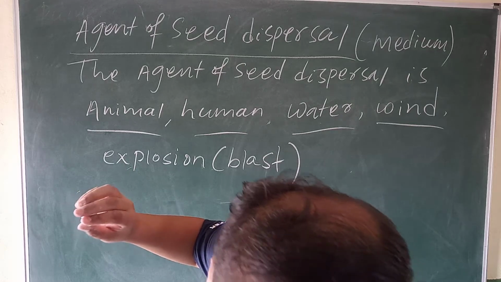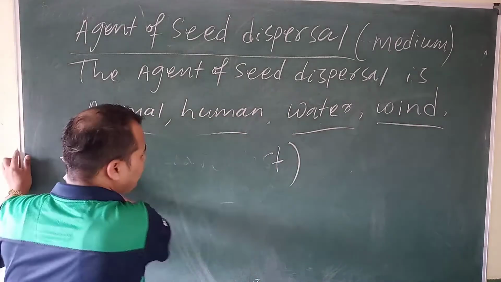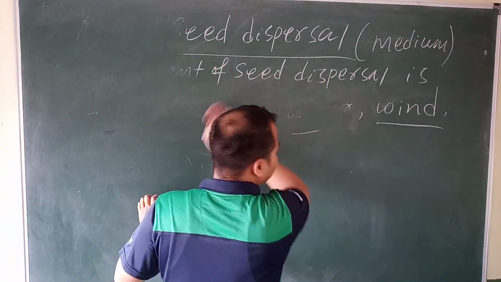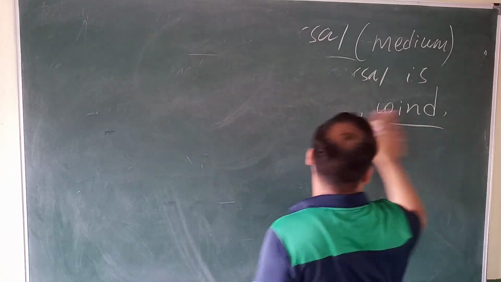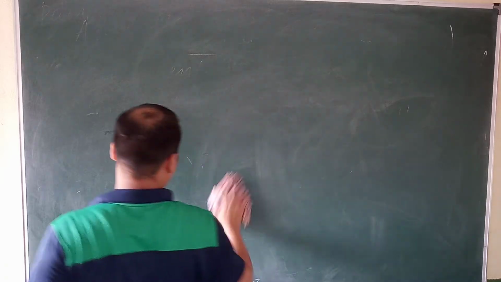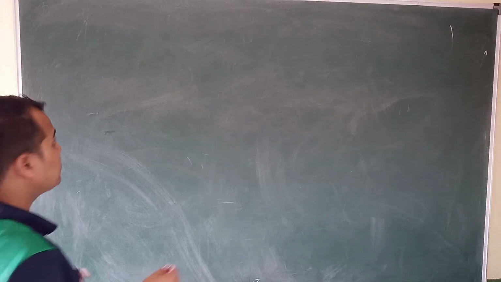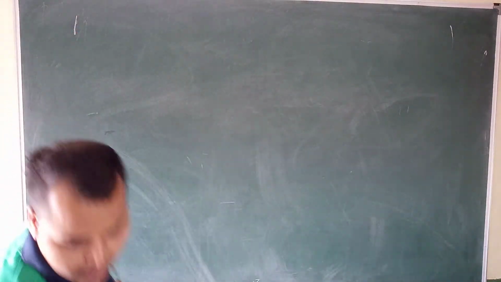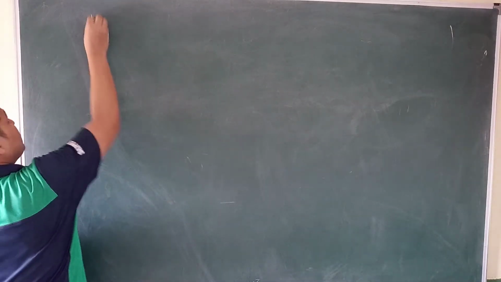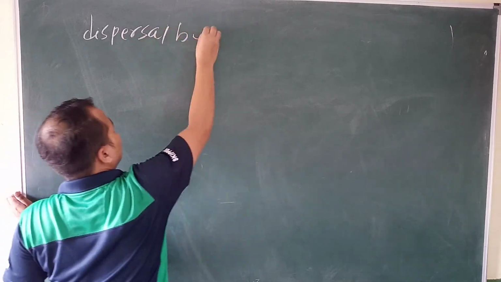Now we will discuss which seeds are transferred by human beings, which seeds travel by the wind, and which seeds travel by water. Write down: dispersal by wind.